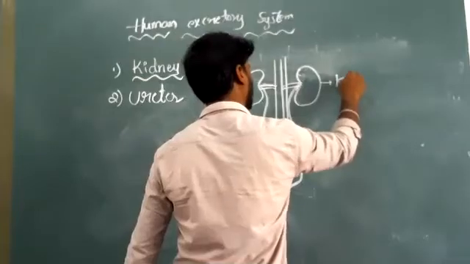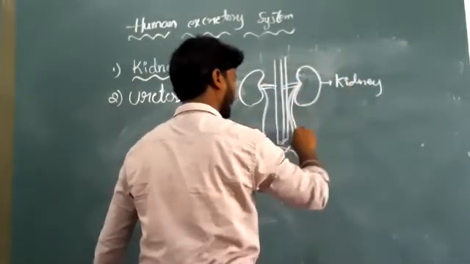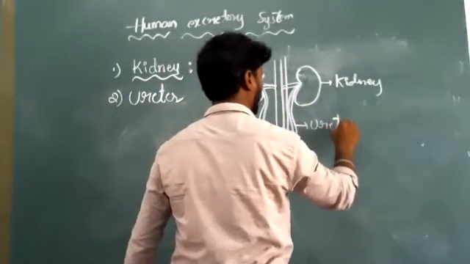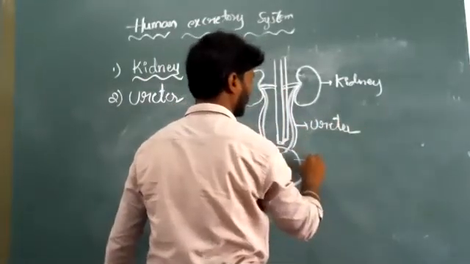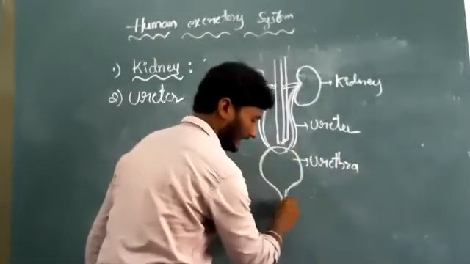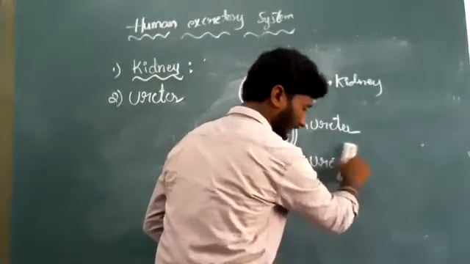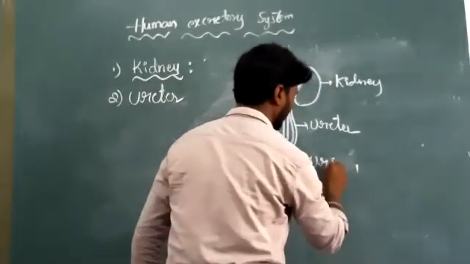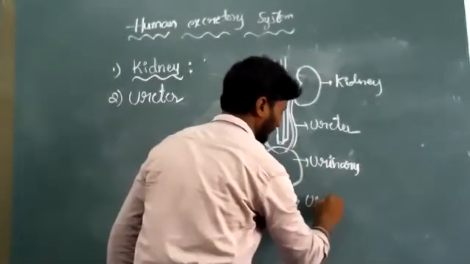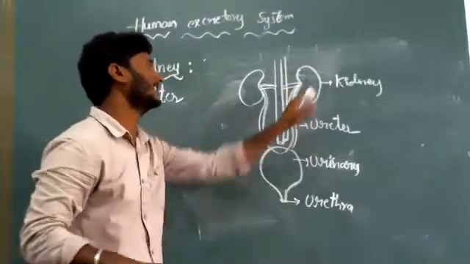These are called the kidney, ureter, urethra and urinary bladder. Look here, the kidney is completed.